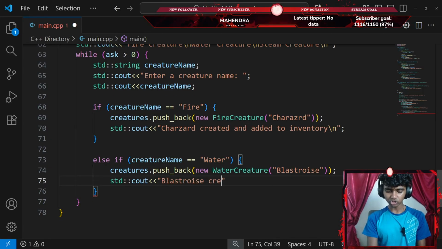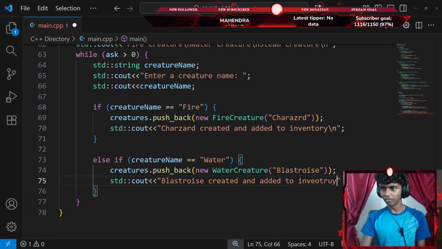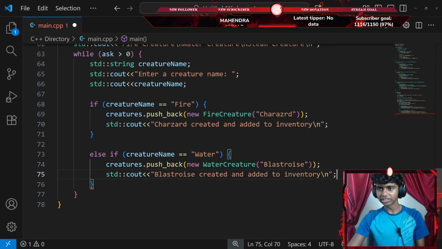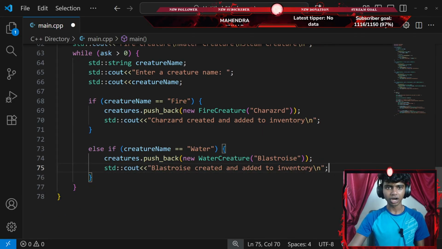Okay, Blastoise created and added to inventory. There we go. Okay, perfect. Next up, I'm going to go with a \n new line ending with a semicolon. In case you guys couldn't see it, let me just zoom out.